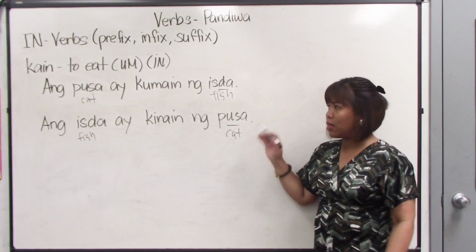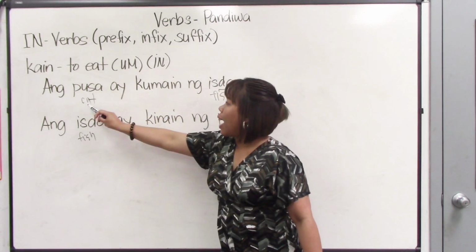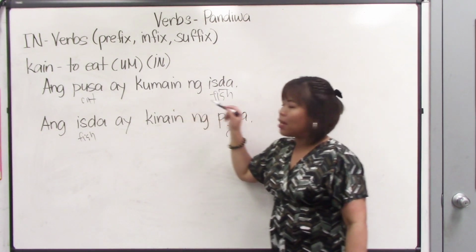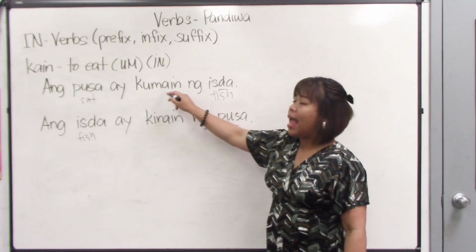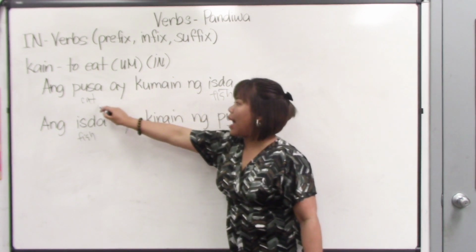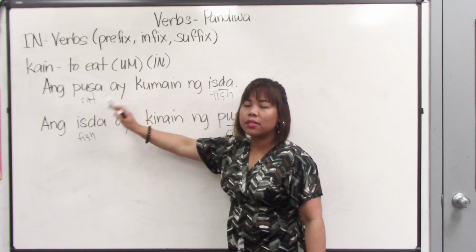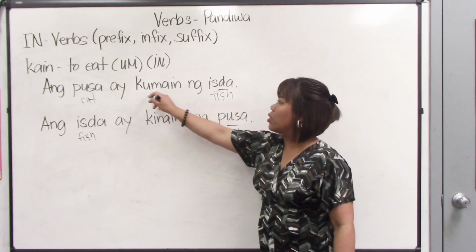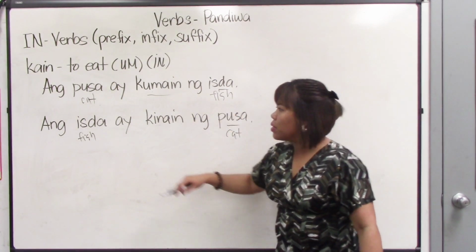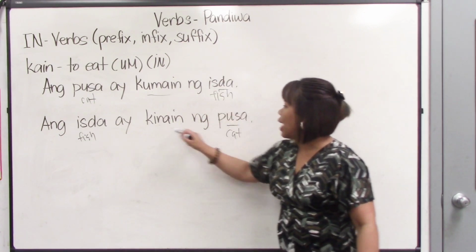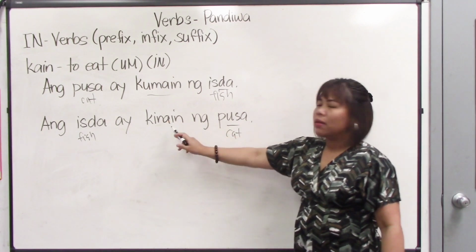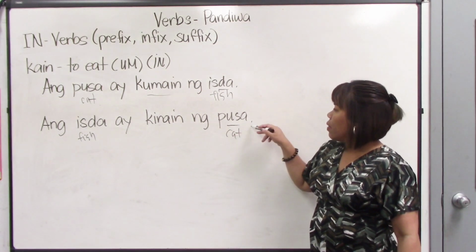Now, what's the difference between these two? It says here that the cat ate the fish. The concentration of this sentence, or the focus of the sentence, is the doer of the action. Who ate the fish? It's the cat. So the cat is the focus of this sentence because the cat is the doer of the action kumain, or ate. Now in sentence number 2, ang isda ay kinain ng pusa. It means that the fish was eaten. So it's a past tense, eaten by the cat.